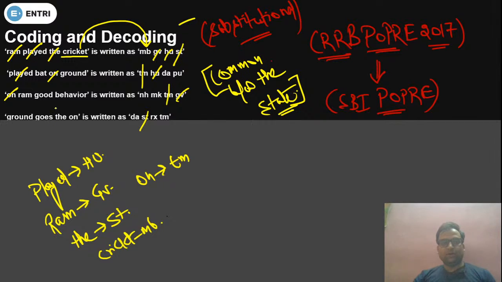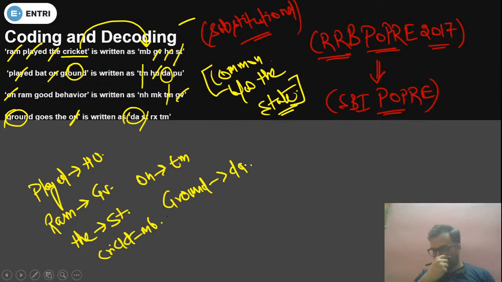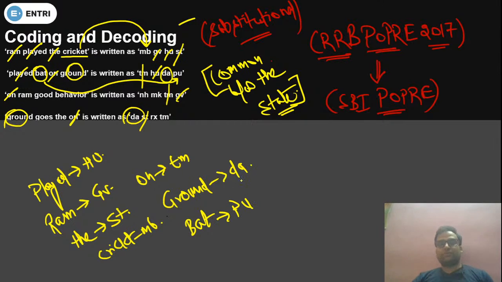Bat and ground are left. On is also common in the fourth one. Now bat and ground are left. Ground is common in second and ground is common in fourth. So what is common code in both? DA. So ground code will be DA. Now bat is left. Bat will be coded as the leftover code of the second statement. Leftover code is PU. So bat will be coded as PU. देखो स्टूडेंट, जो कोड बच गया स्टेटमेंट में उसका बचा हुआ कोड हो जाएगा. That you have to keep in mind.